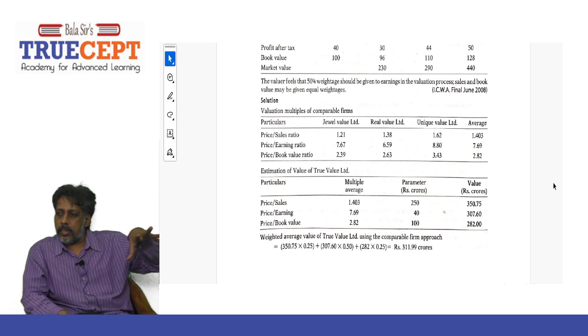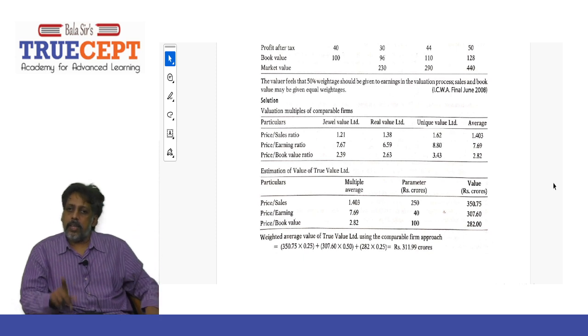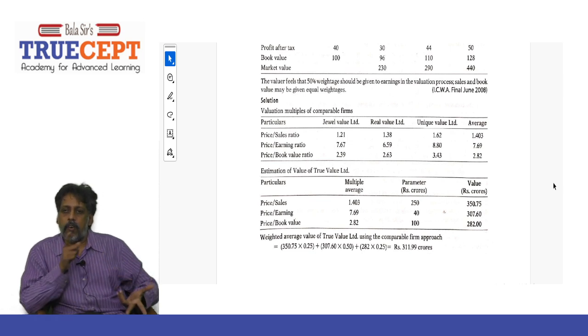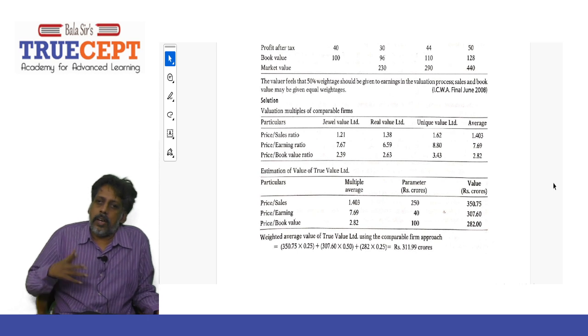So can we find the price per share? You cannot over here because they haven't given the number of shares offered by True Value Limited. Had they given the number of shares offered, say 1 crore or 10 crore, I could divide 312 crore by that to give you the value per share. But here you cannot do that.